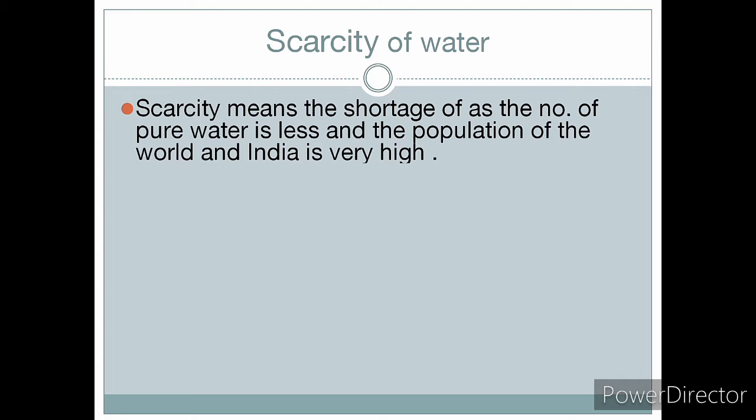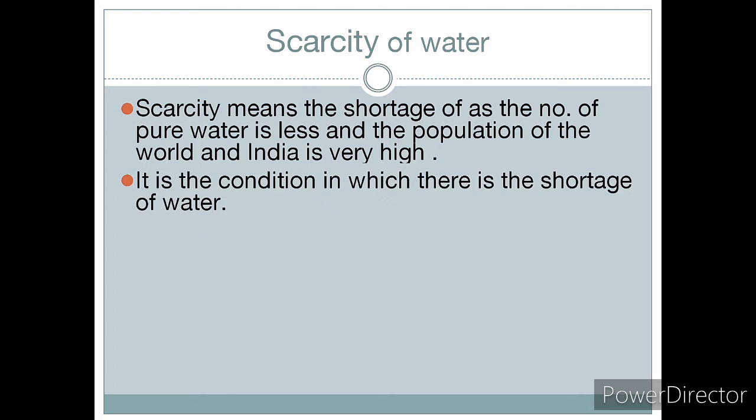So the scarcity of water means shortage of water. Whensoever there is a shortage of water, in a very small or in a very huge amount, that is known as scarcity of water. So this condition in which there is a shortage of water is known as the scarcity of water.